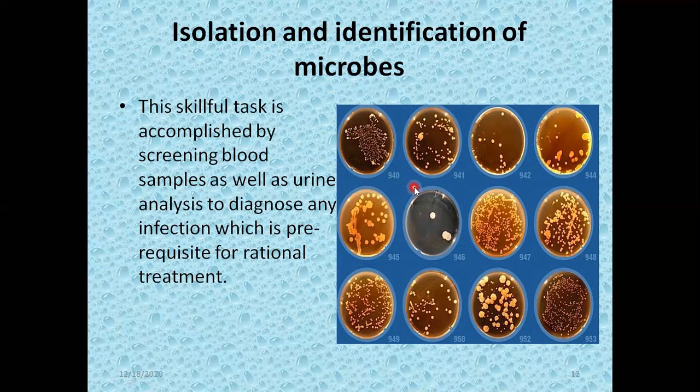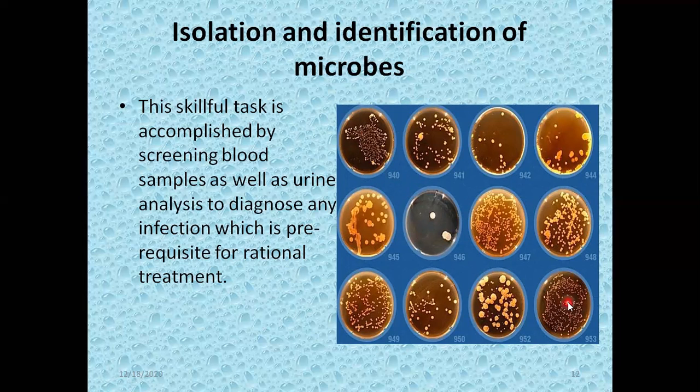Solid culture media are of different types. For example, MacConkey's agar media, nutrient agar media, blood agar media, chocolate agar media. There are different types of media, and these bacteria need different media. Some bacteria grow on the MacConkey agar media. Some bacteria grow on the blood agar media. Some bacteria grow on the chocolate agar media. Some bacteria grow on the nutrient agar media.